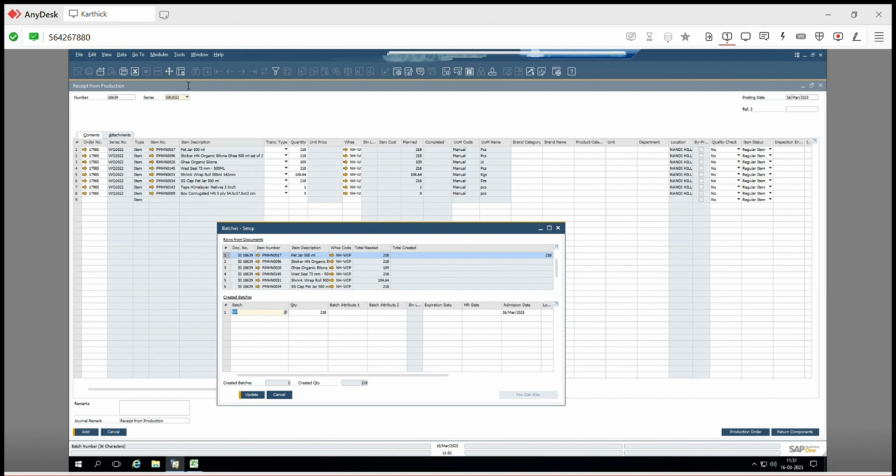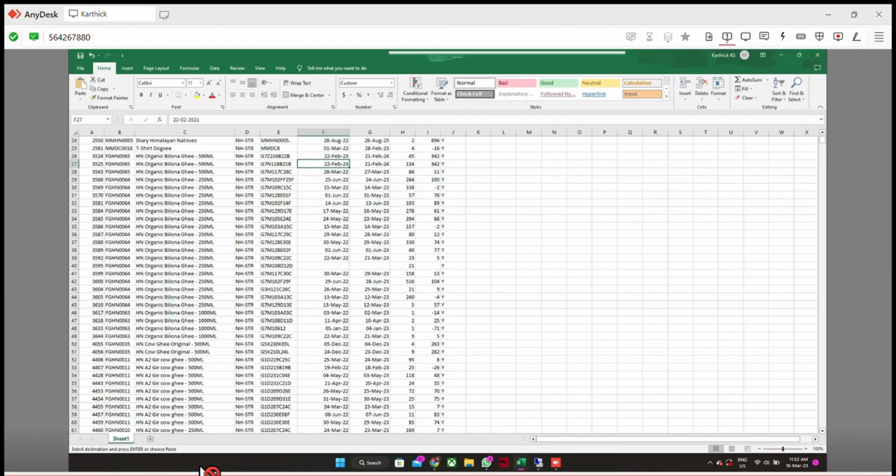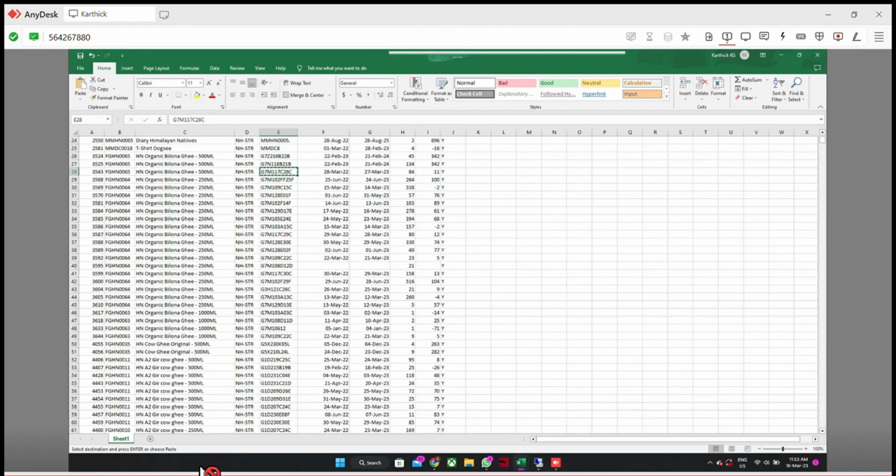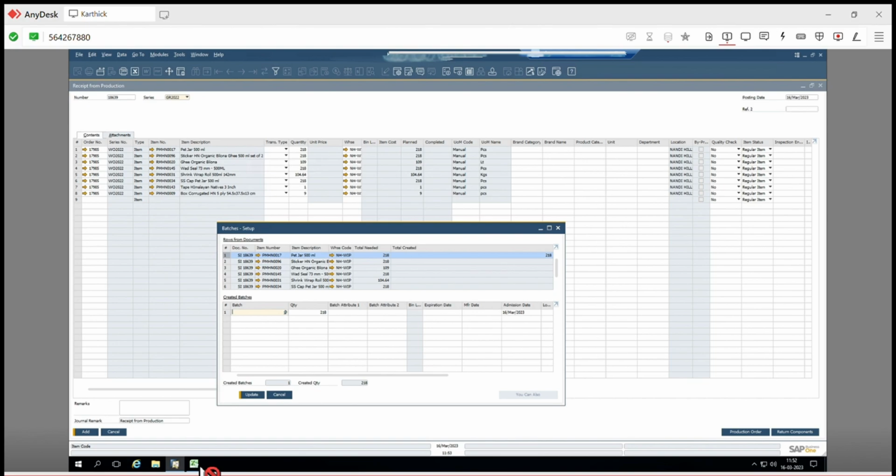You take any one only. Open your Excel. Take the maximum one, like the 134 batch. See, you took 84, but you choose 134 because it has a high quantity. No, that is not required actually. You need to put the exact batch. If you put the exact batch, then it will be easy to trace which material we use for this part of production.